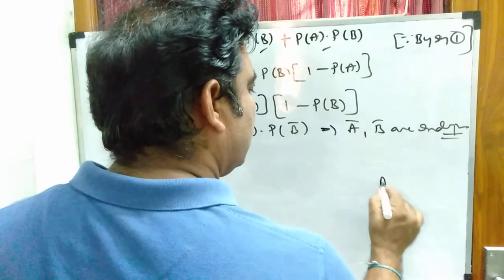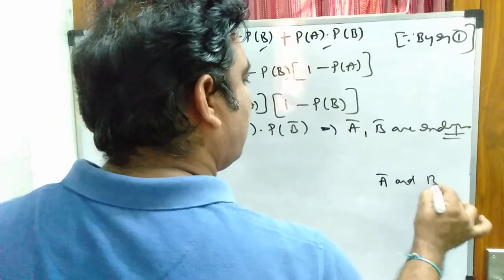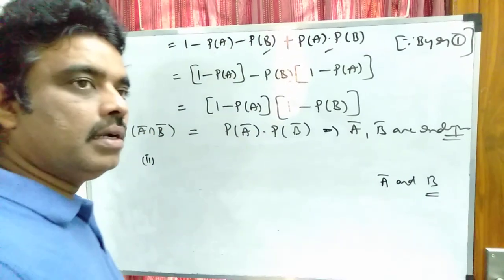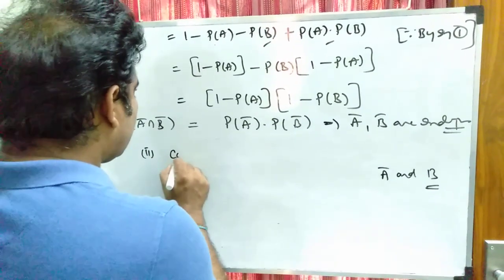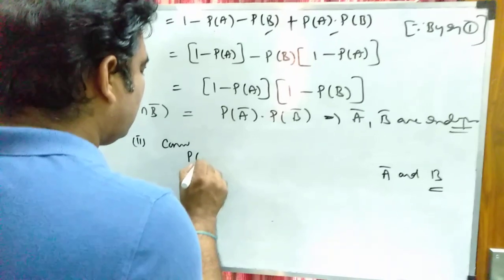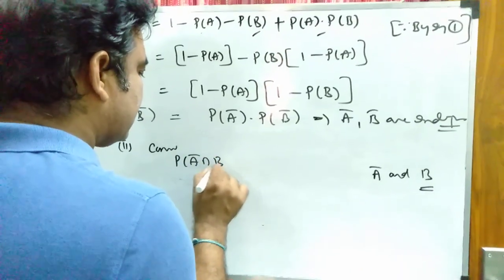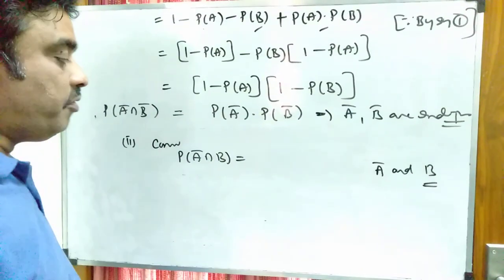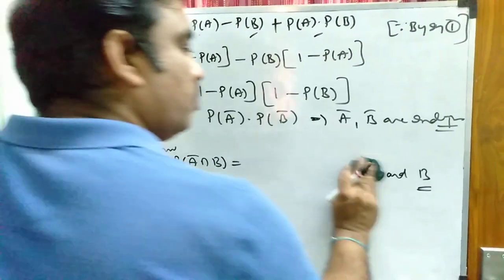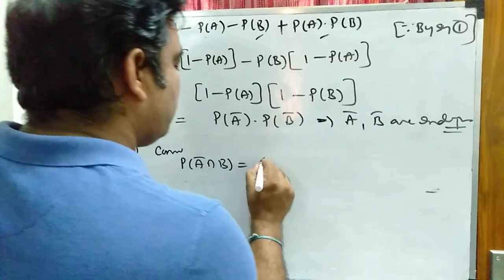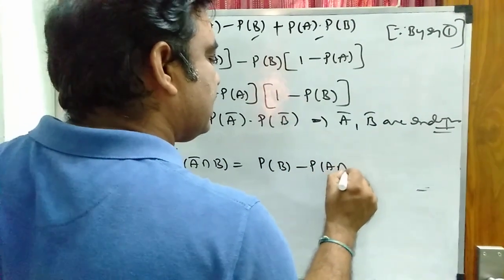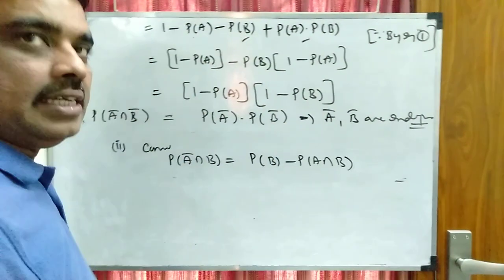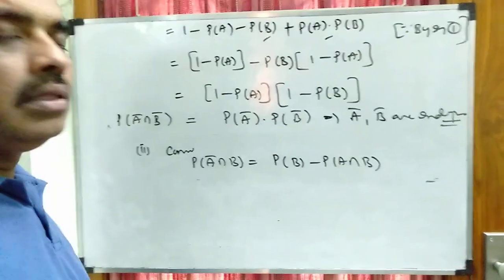Now we have to show that A bar and B are independent. In the second bit, we have to show that A bar and B are independent. So now consider the probability of A bar intersection B. P of A bar intersection B is P of B minus P of A intersection B. Already we have proved this result, and I am just using the result.